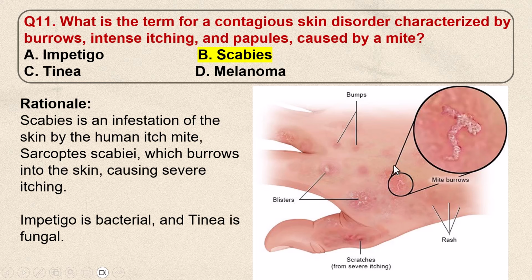Scabies. You can see the scabies rash here, that mite burrows. So scabies is an infestation of the skin by human itch mite that is called Sarcoptes scabiei, which burrows into the skin causing severe itching. On the other hand, impetigo is bacterial and tinea is fungal.